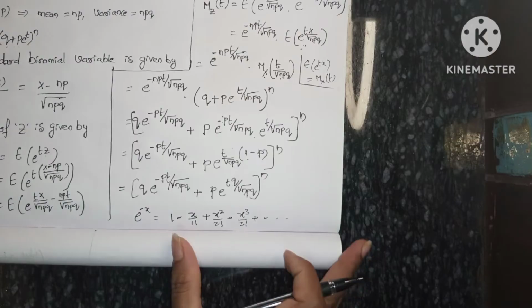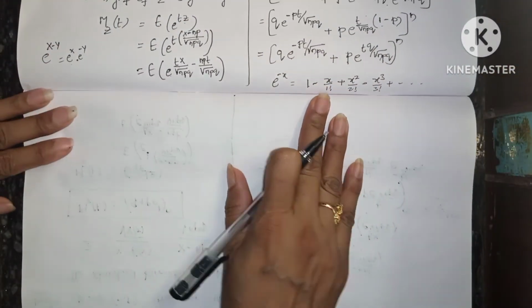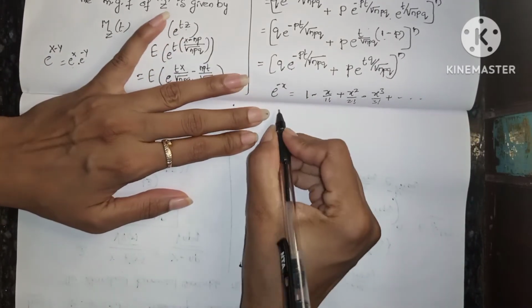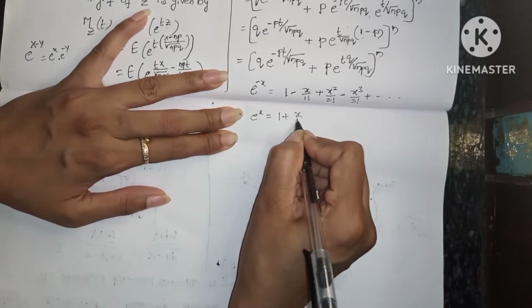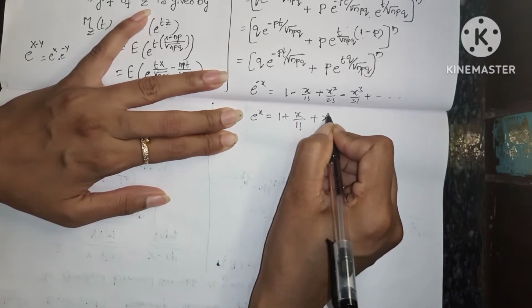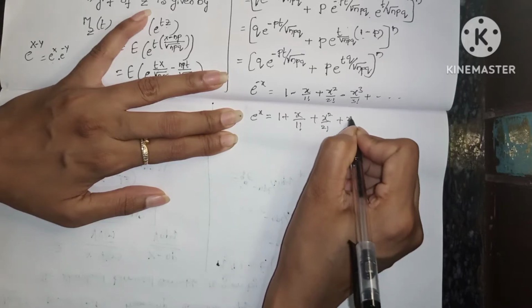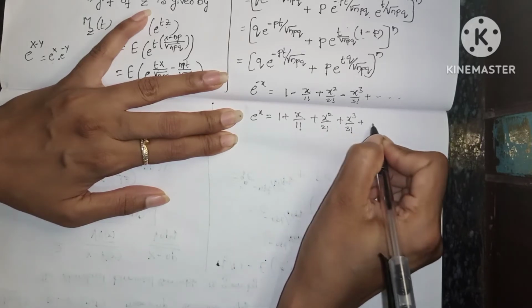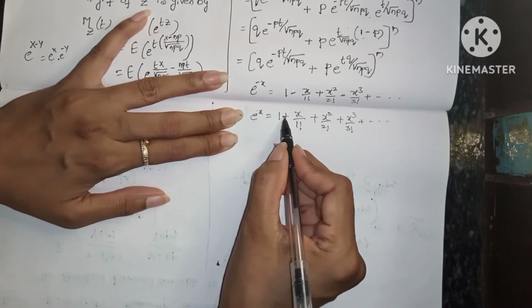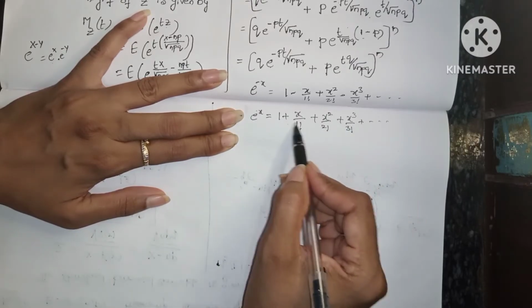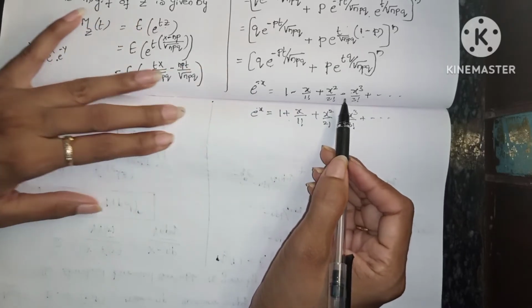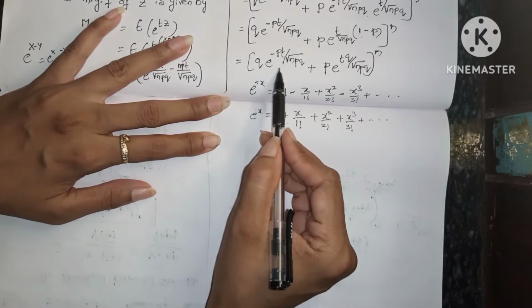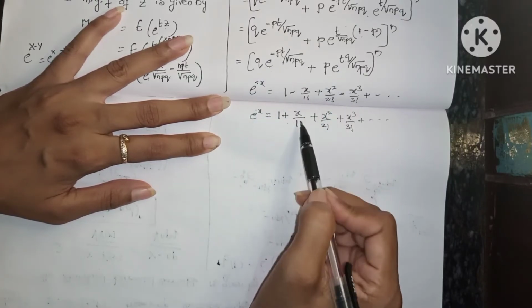Then what about the e power x formula? e power x equals 1 plus x by 1 factorial plus x square by 2 factorial plus x cube by 3 factorial plus and so on. If it is plus sign, everything will be in plus sign. If it is minus sign in the power, we get alternate signs. Okay. So now we are going to write here in this way and here in this way.